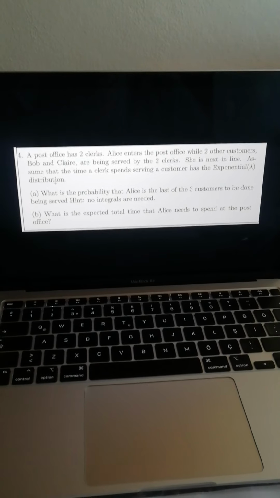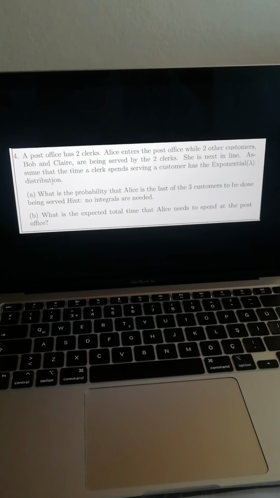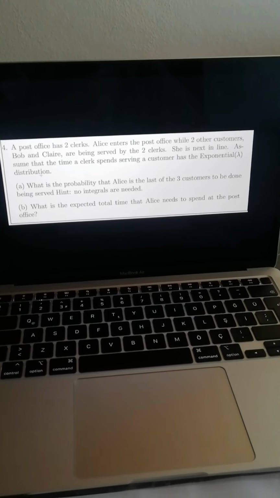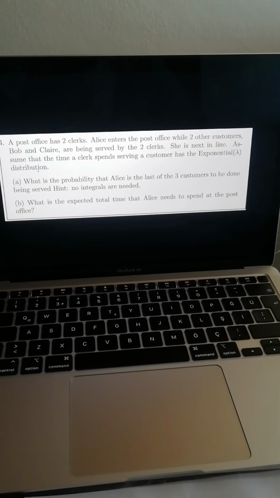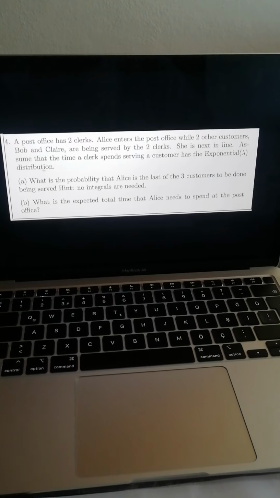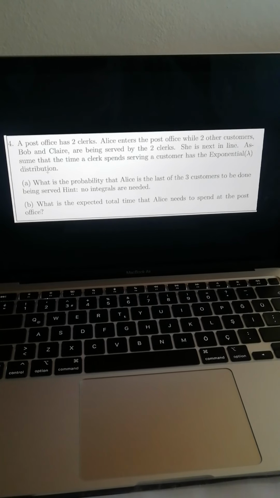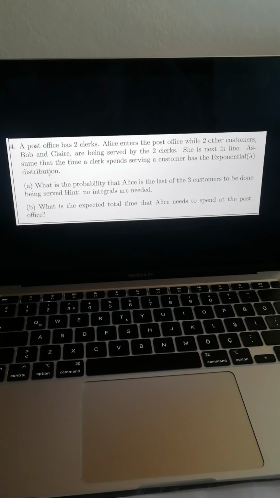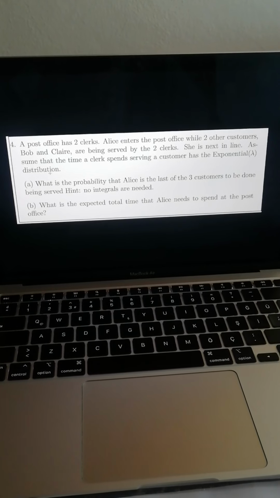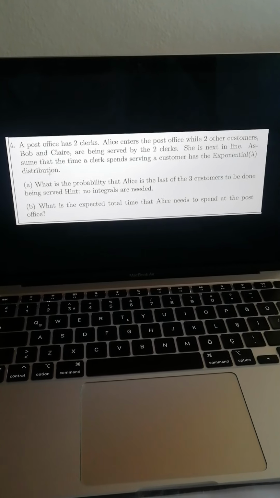Hello everyone, I'm gonna solve a quick question about continuous random variables. Actually, the exponential distribution is the most related one. I am viewing that part because you can pause and turn here to see the question, or I will try to add it to the description if I can.